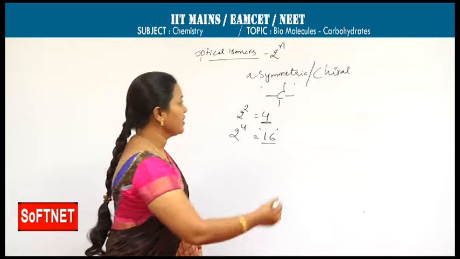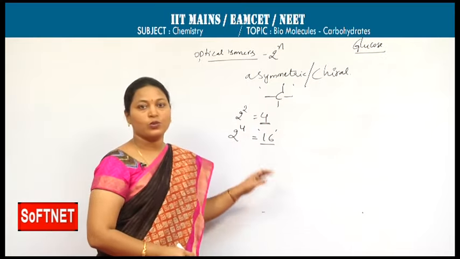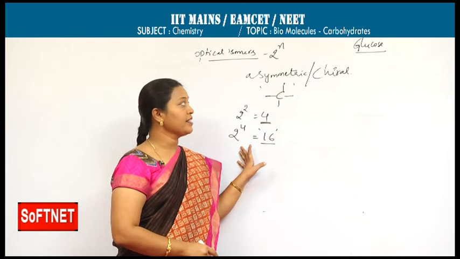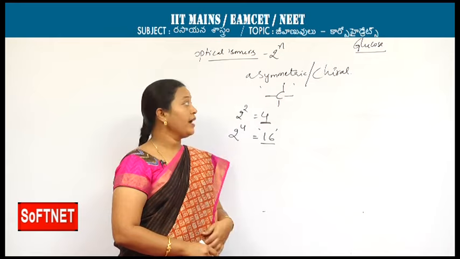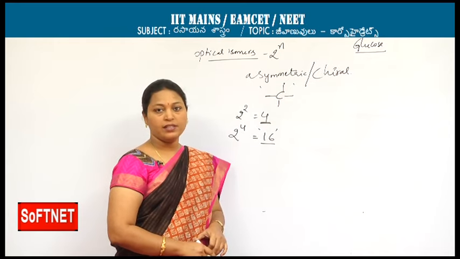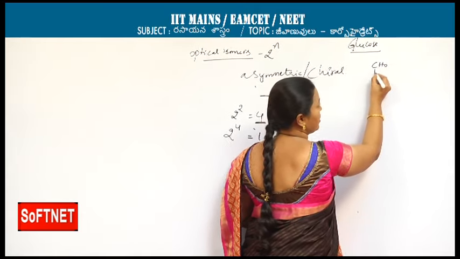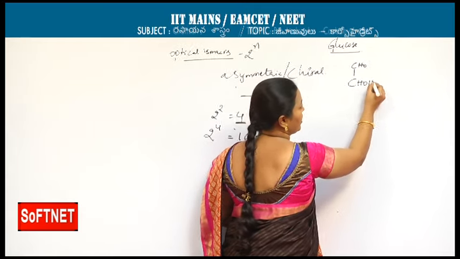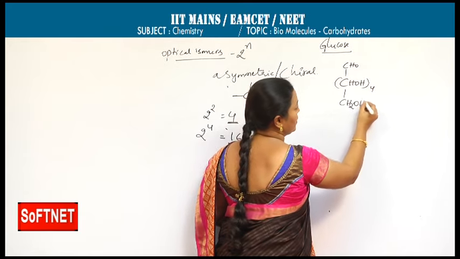We will now discuss the structure of glucose. Glucose is an aldohexose. As I said previously, it has an aldehyde as the principal functional group, and 5 hydroxy groups are also present. Based on this information, we can write CHO, CHOH taken 4 times, CH2OH.